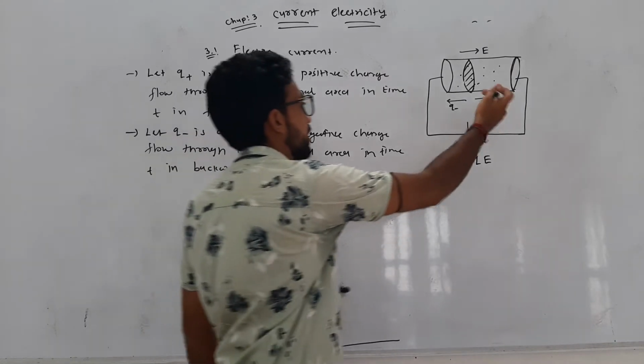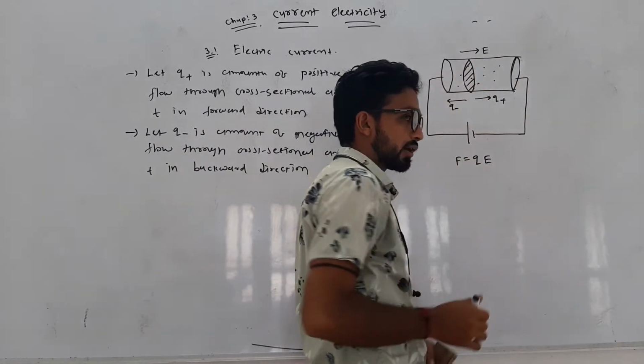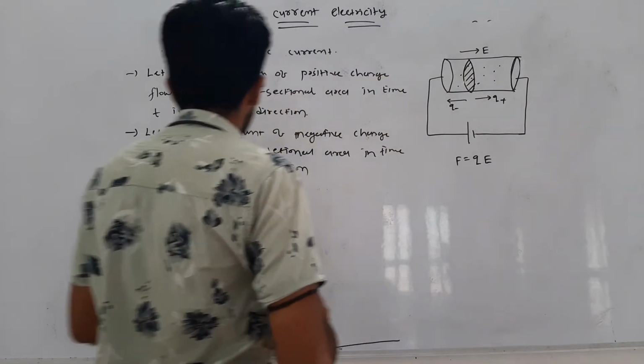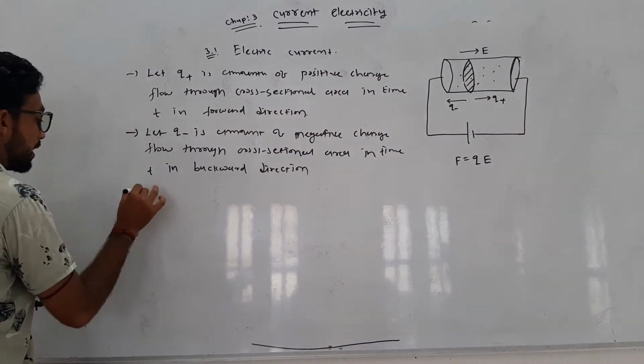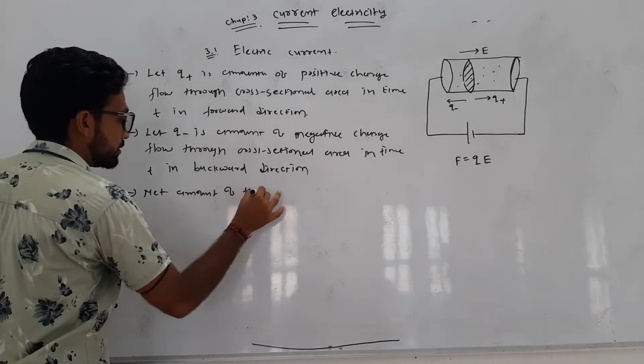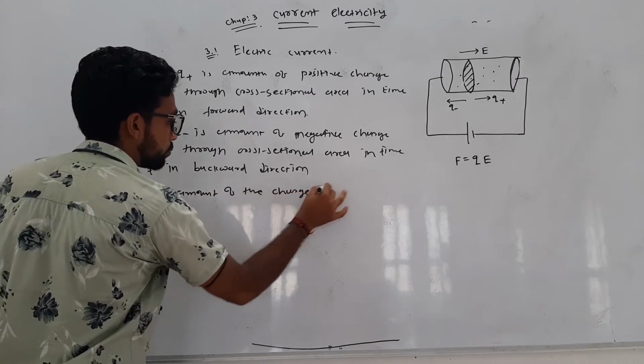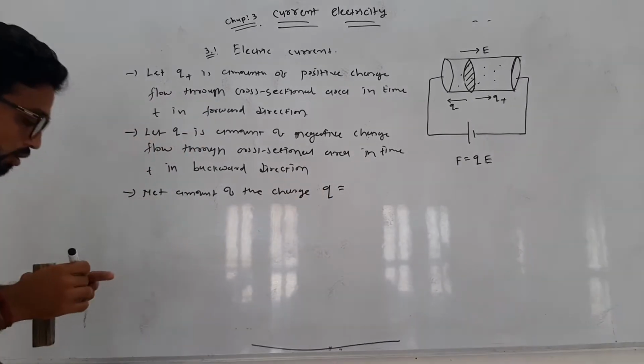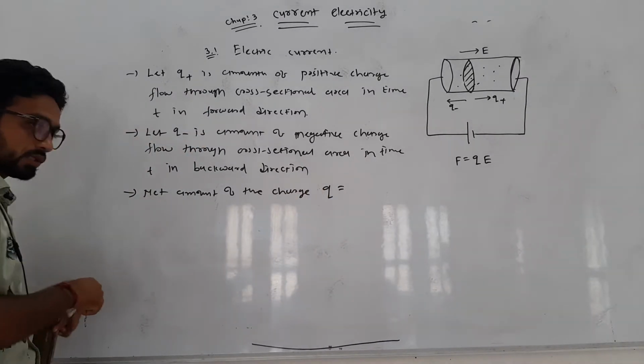Now this is backward direction, that is opposite to the electric field direction. Now what is the resultant or net amount of the charge q? What is the meaning of net? Net means resultant.